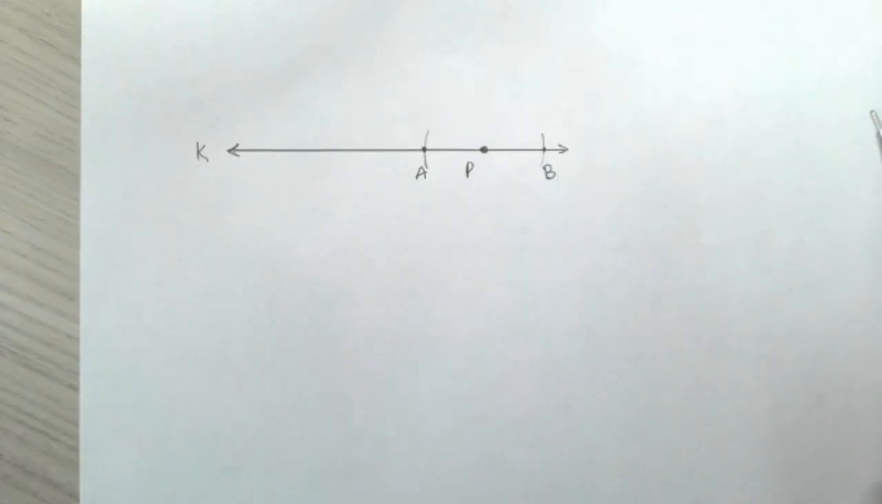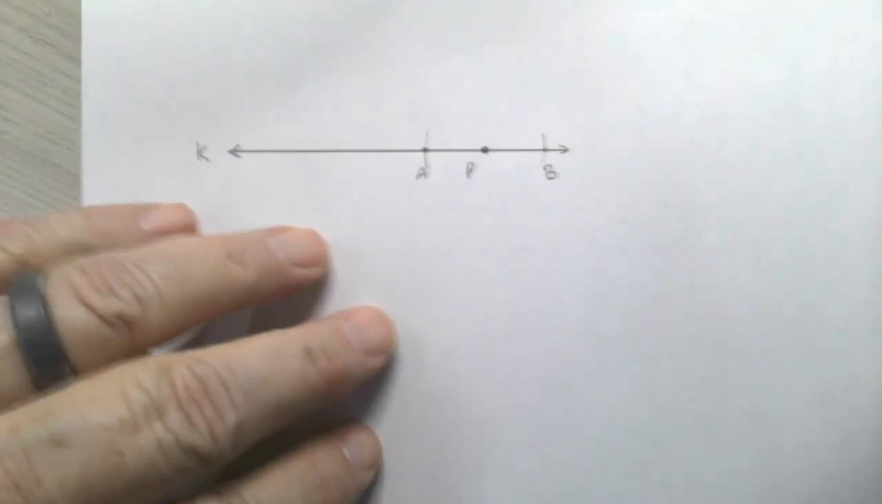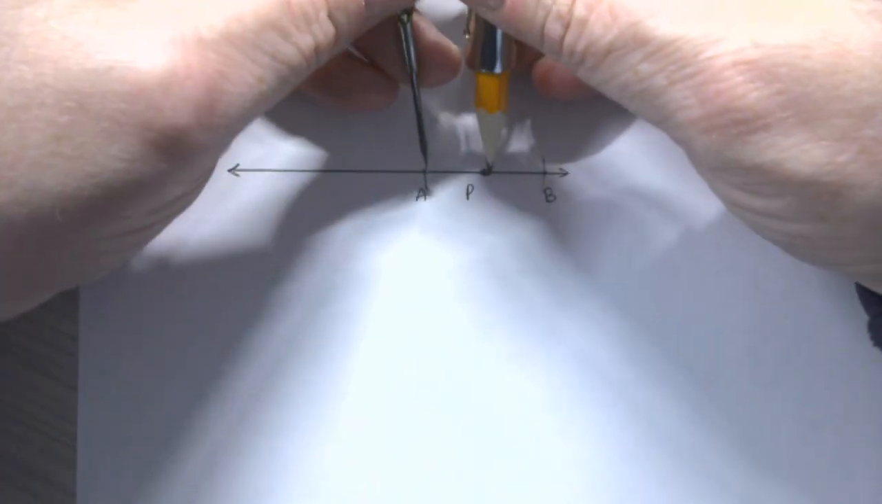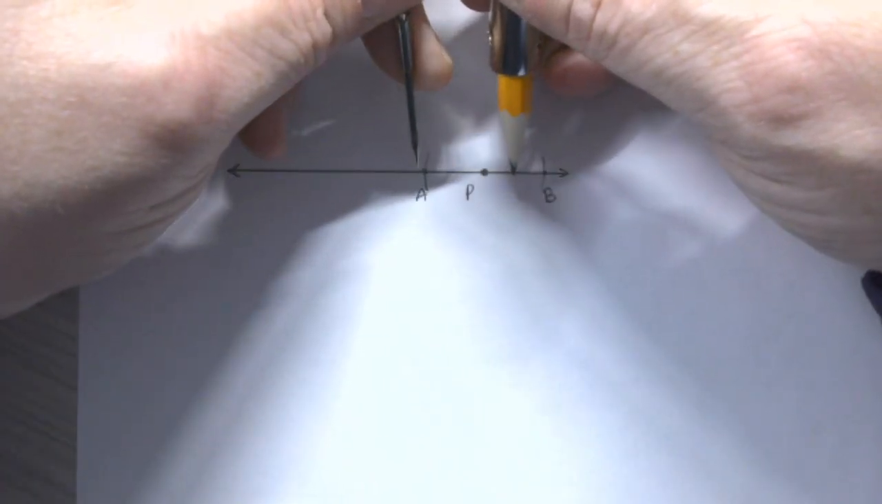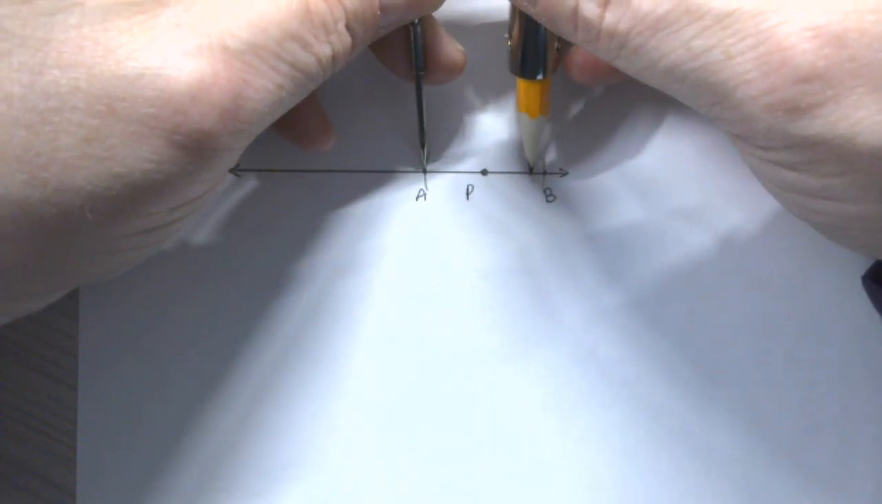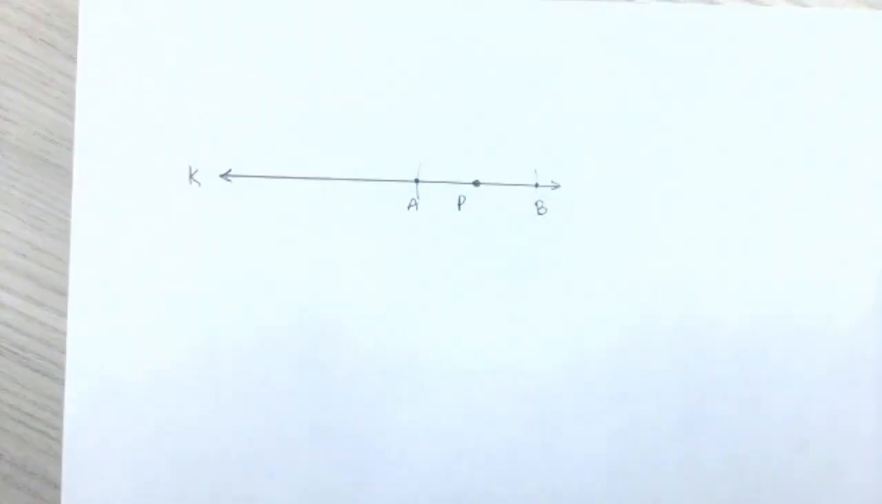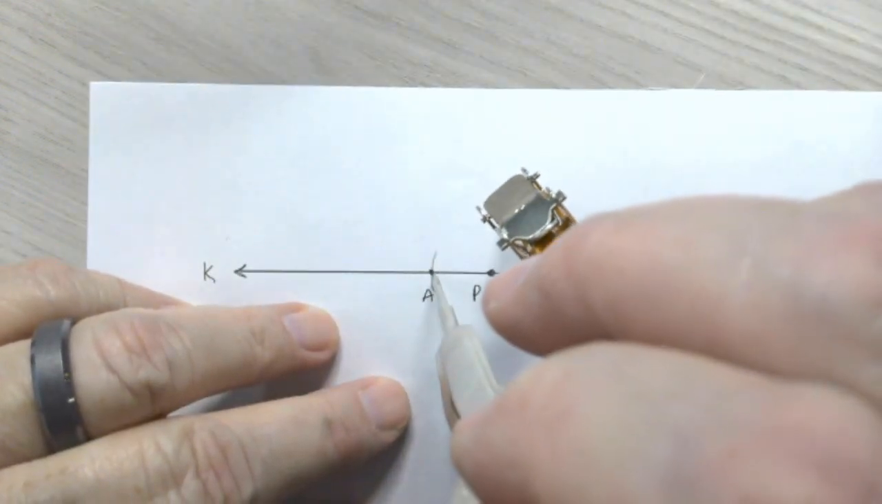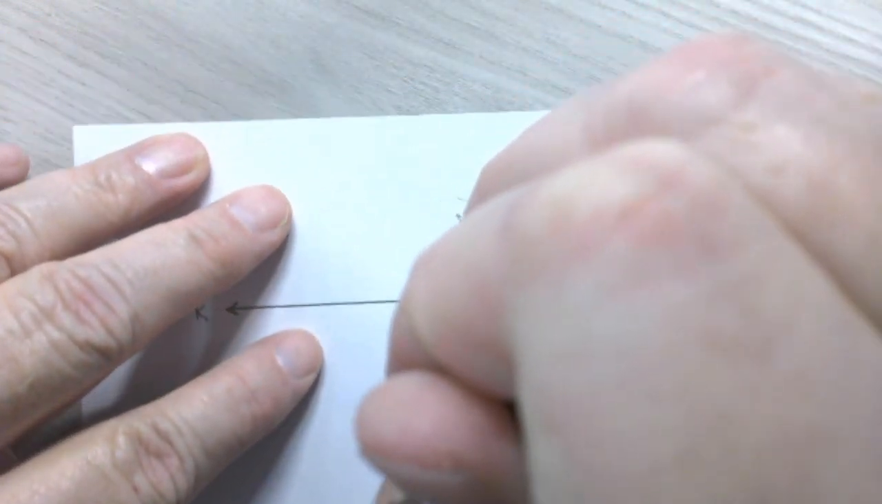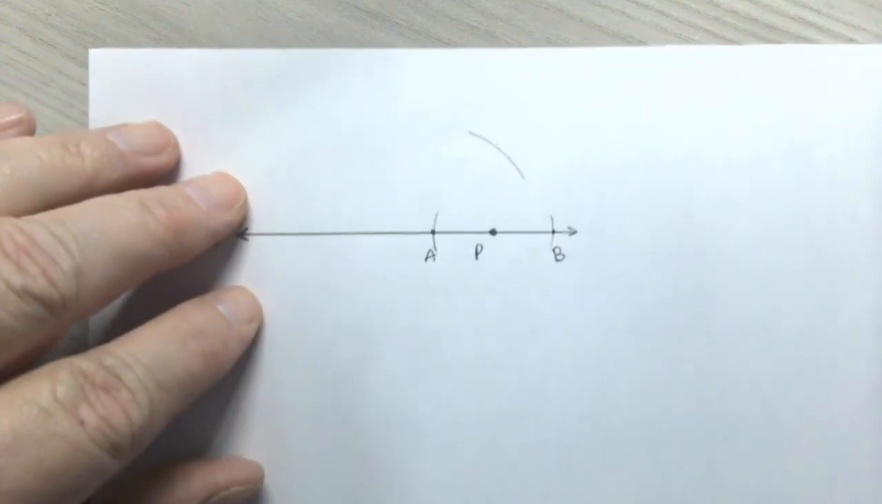So I am going to put it down, very similar to what we did on the last one. I'm going to put it down here, and I'm going to make sure that it's at least more than halfway. So I'm going to put it here on A, and it's way more than halfway easily, okay? So now I'm going to take this, and I'm going to make my arc above right here. I'm just going to move my paper, and there's my first arc right there, okay?